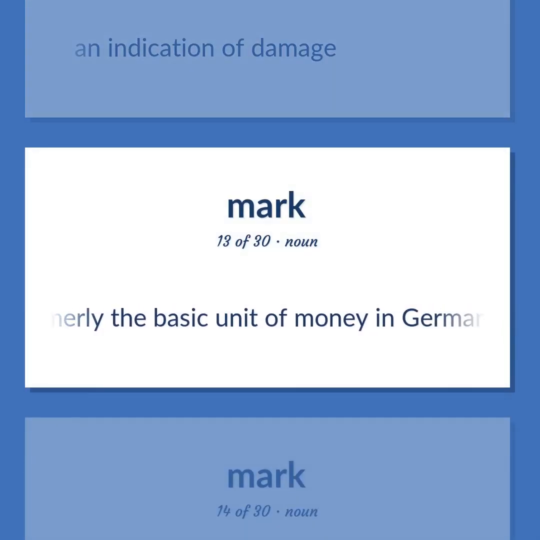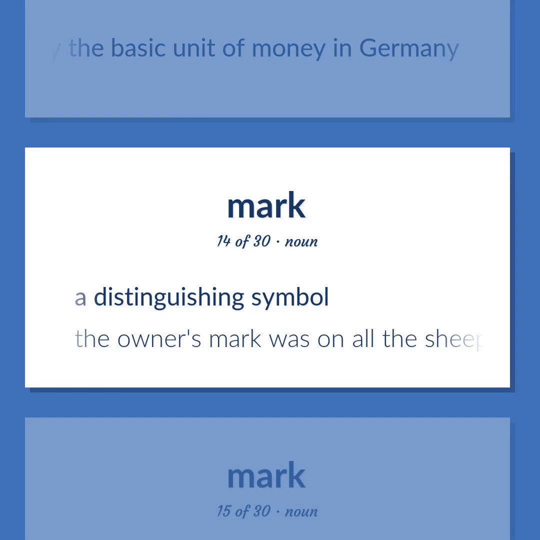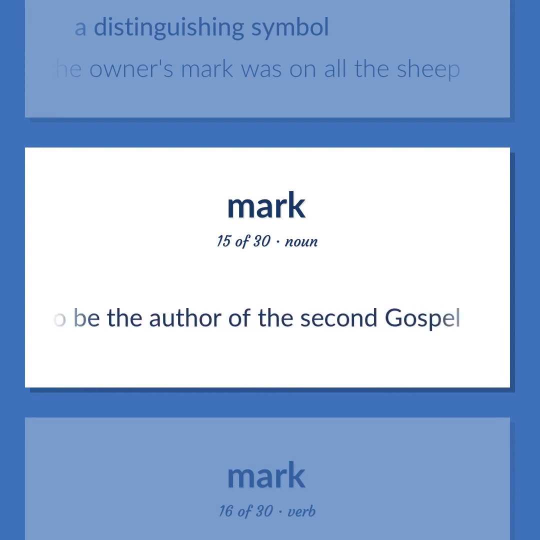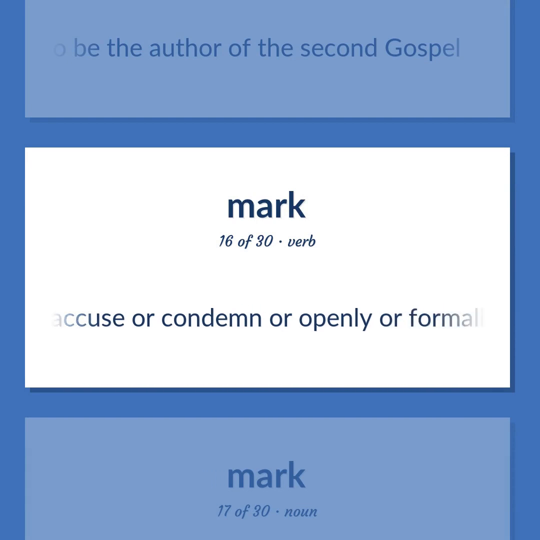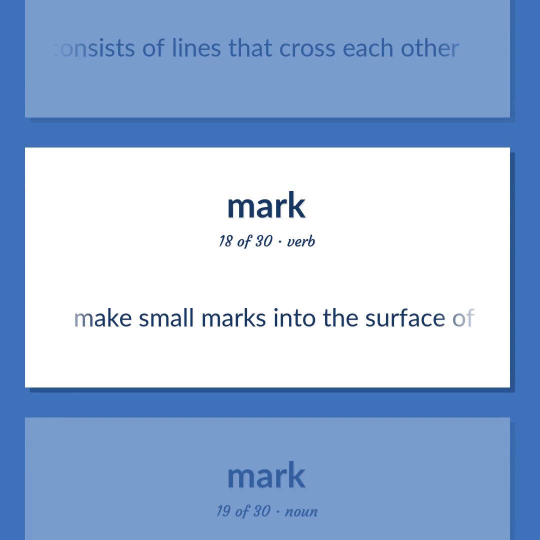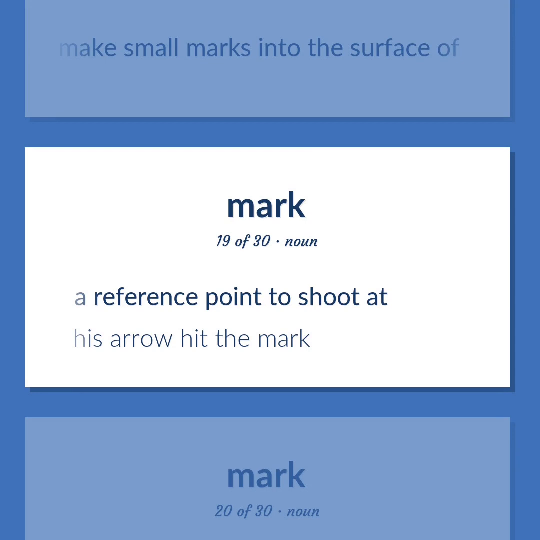Formerly the basic unit of money in Germany. A distinguishing symbol. The owner's mark was on all the sheep. Apostle and companion of St. Peter, assumed to be the author of the second gospel. To accuse or condemn or openly or formally or brand as disgraceful. A marking that consists of lines that cross each other. Make small marks into the surface of. A reference point to shoot at. His arrow hit the mark.